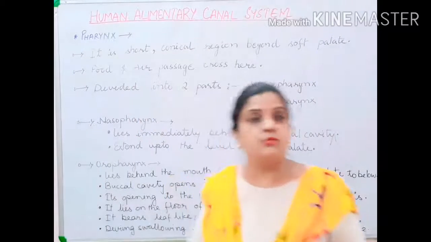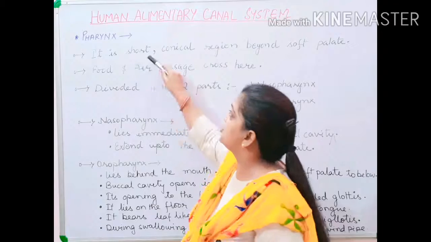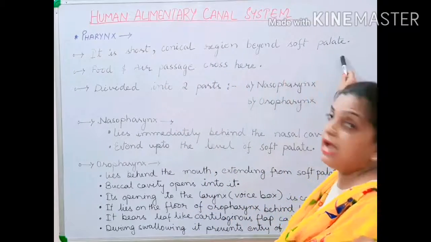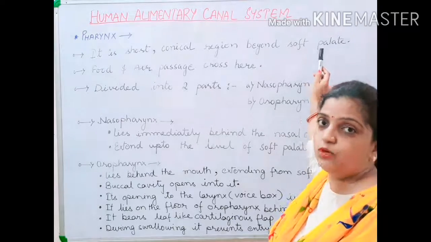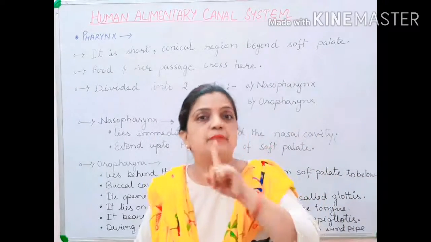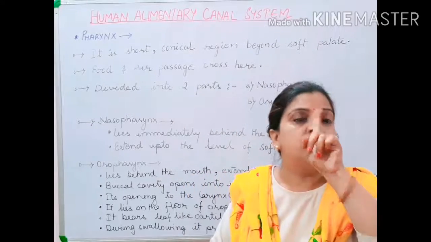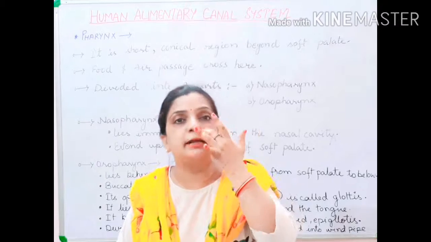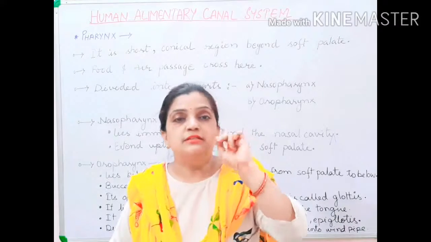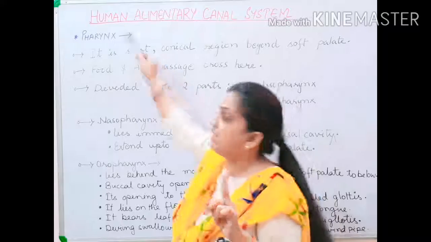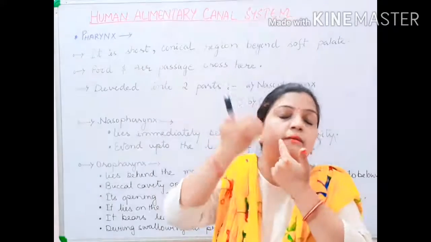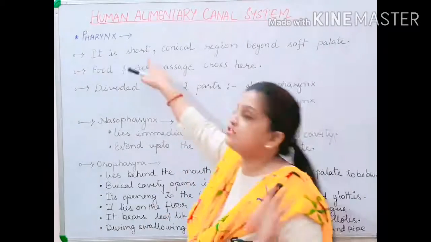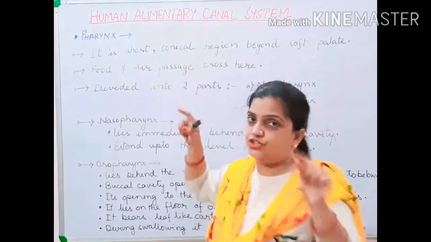Now let us know what the pharynx is. Pharynx is a short conical region beyond the soft palate. Now children, hope you now know what the soft palate is. I told you that the palate is the upper part of the mouth, and the front part is hard and the posterior part is soft. So your pharynx is at the posterior part, towards the soft palate. It is a very short part, conical in shape.